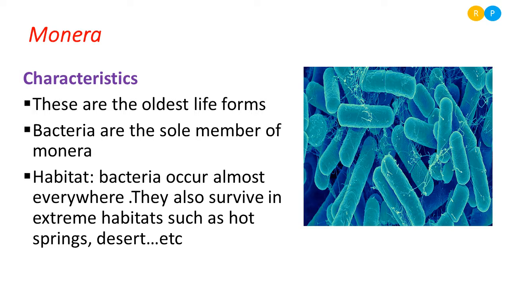Clear, right? So the first thing we have to understand about the bacteria is habitat. Habitat is the place where we can find this organism. Bacteria occur almost everywhere. That means they are ubiquitous in distribution. Ubiquitous is nothing but present everywhere. They can survive in extremes of habitats such as hot springs where other organisms can't survive. There we can find members of the bacteria.